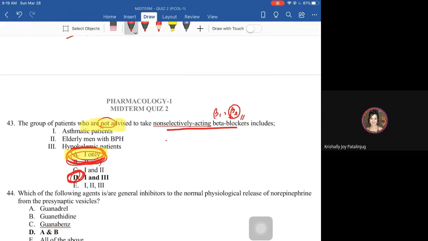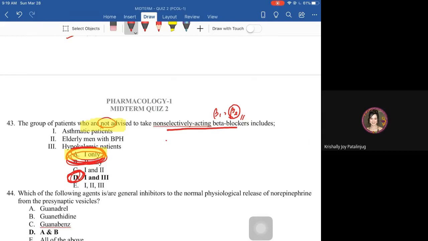For number 43, the question is the group of patients not advised to take non-selective beta blockers. So, only the asthmatic patient, because upon usage of non-selective beta blockers, that will cause extensive bronchoconstriction.